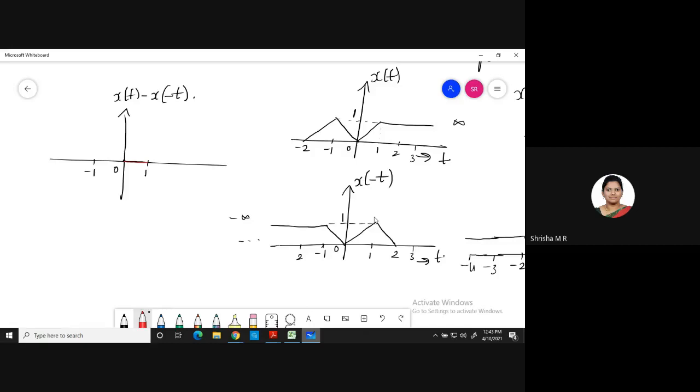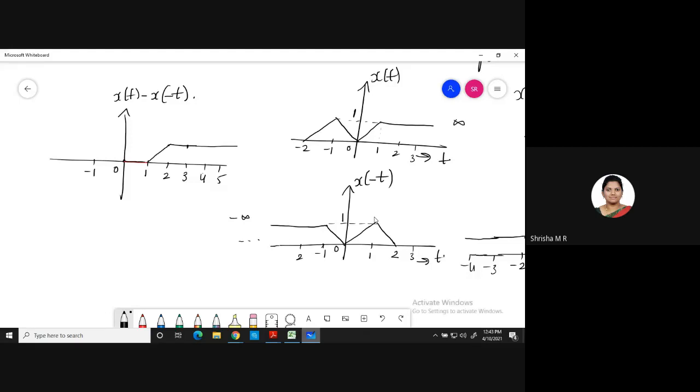At 2, what is the signal? It will become 1. At 2, the signal will become 1. Correct? Next, at 3, what happens? 1 minus 0, 1. Okay, again at 4, 1 only, right? That will continue. 4, 5.